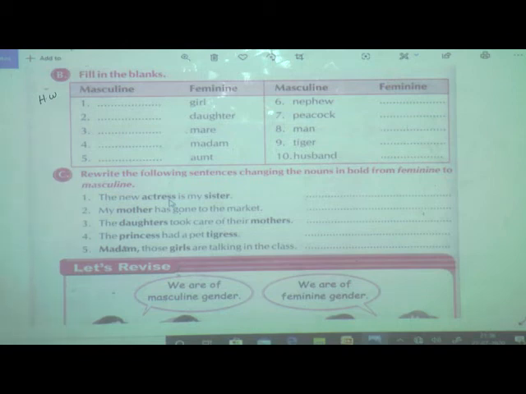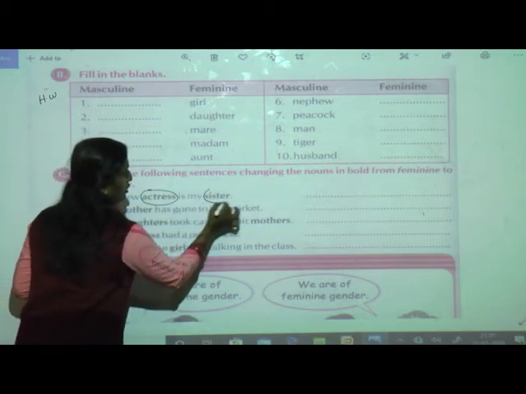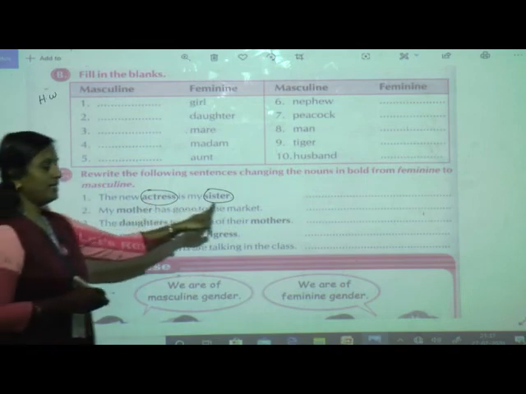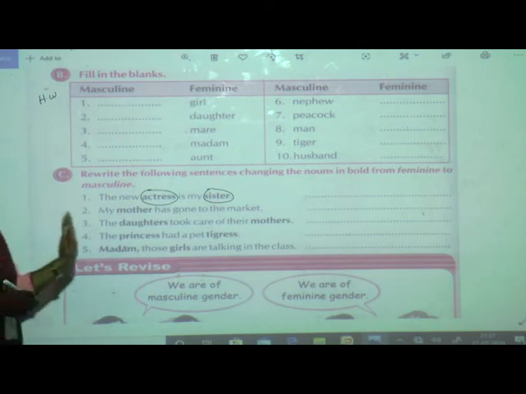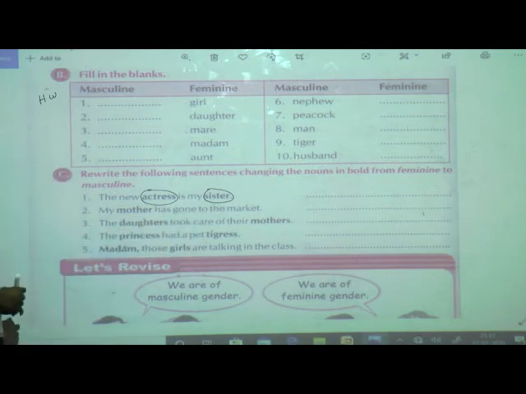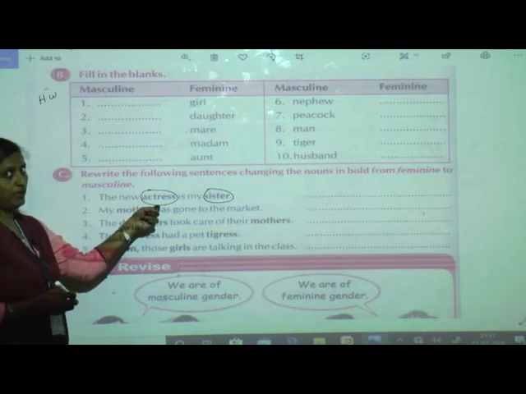Okay, the first one. The new actress is my sister. Now students, what you can see over here, only you have to change the bold one. Can you see here in your book the bold one? Yes, only actress and sister. The other sentence will remain as it is. So you have to rewrite it, only changing this gender. So what will be my answer? The new actress is feminine, so I have to make it masculine.